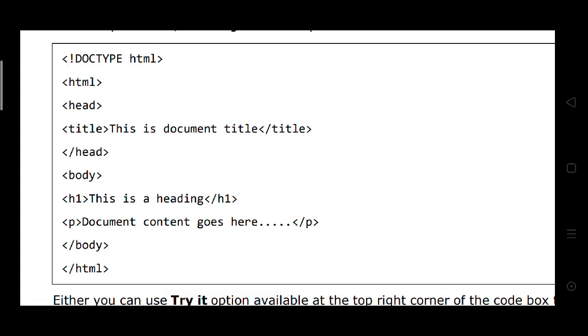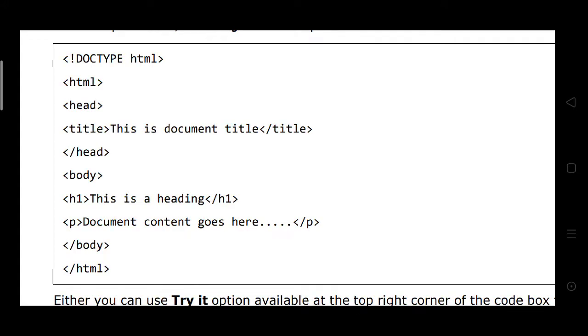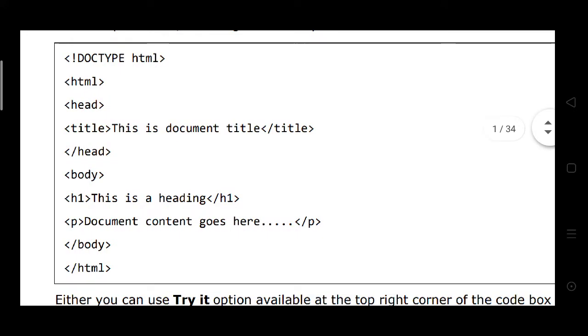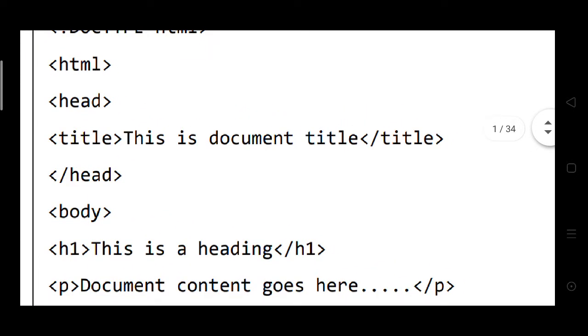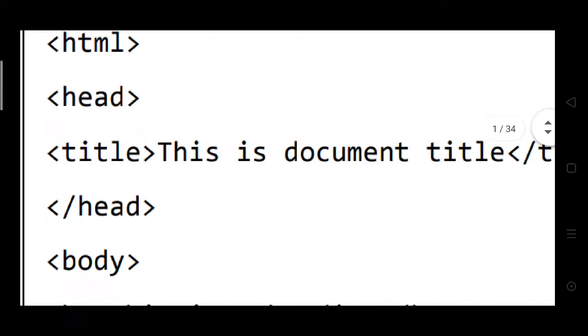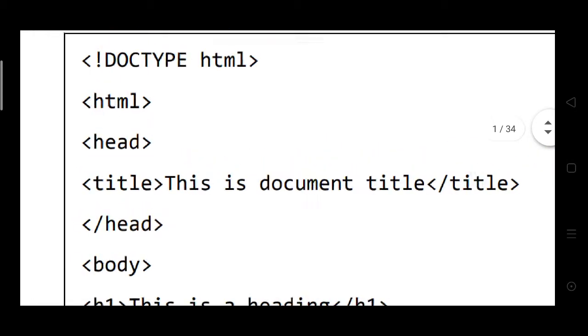In the head, title. You may write anything here. We have written this is a document title. Then the title is closed. Here the head was opened and the head was closed.